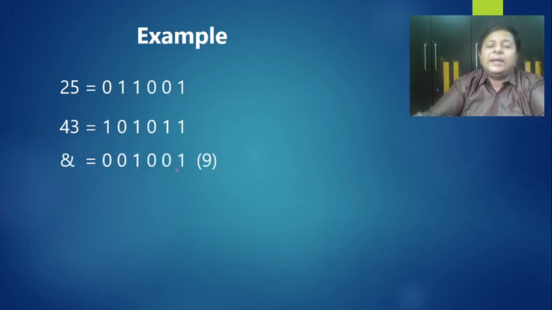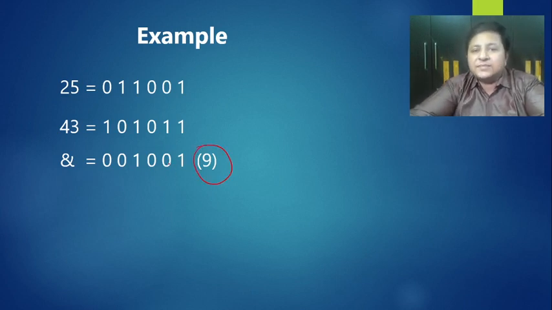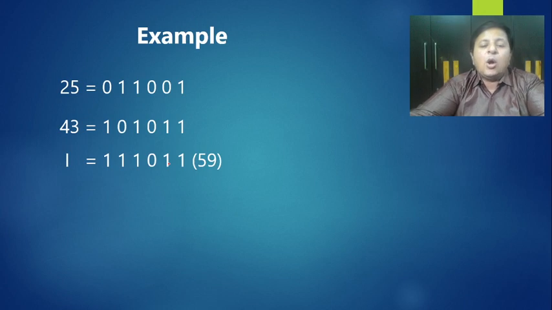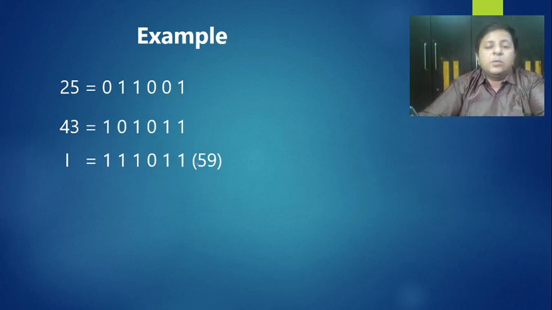So I want to do ANDing. Now you can see 1 1 1 0 1 0 0 0 0 1 1 1 1 0 0 0 1 0. So I'm doing the ANDing, and if you see the result, if I convert that to integer, it's going to be 9. Fine. Now let us look at the OR. OR is 1 1 1, 0 1 is also 1, 0 0 will be 0, 1 1 1, 1 0 1, 0 1 is also 1, and you can see the answer is going to be 59.